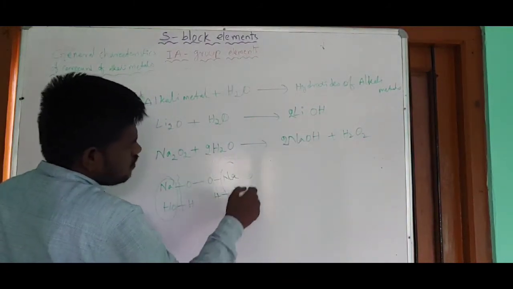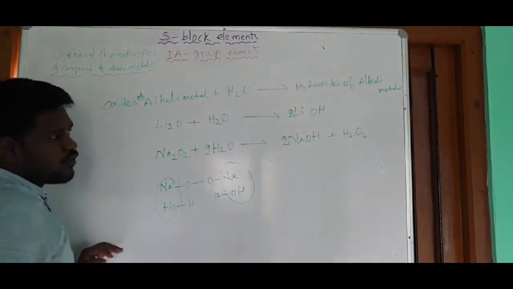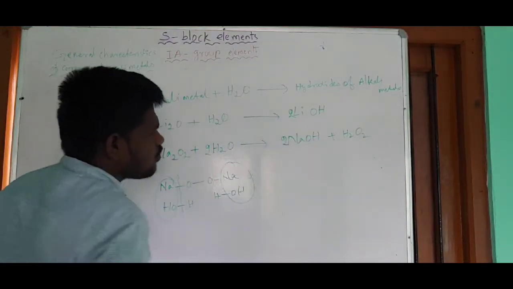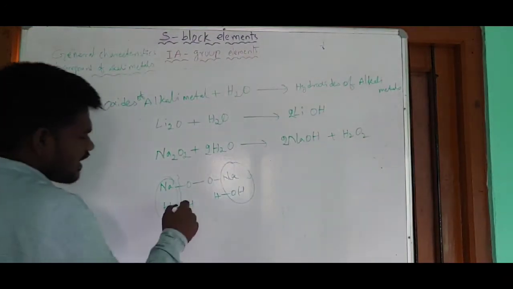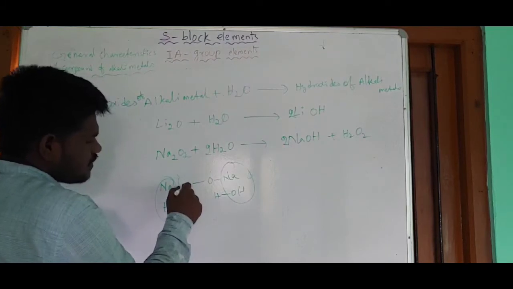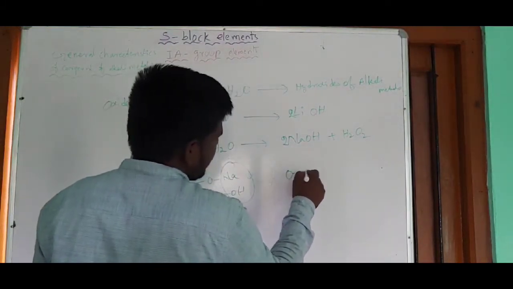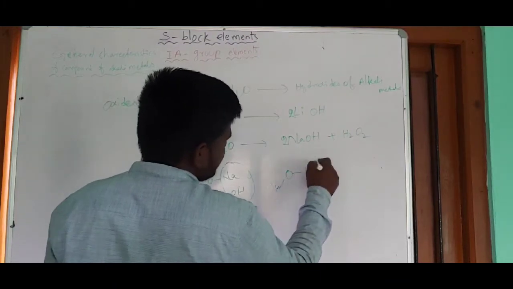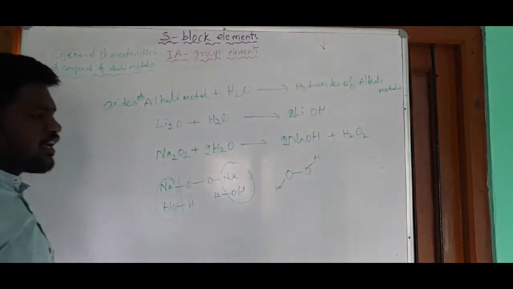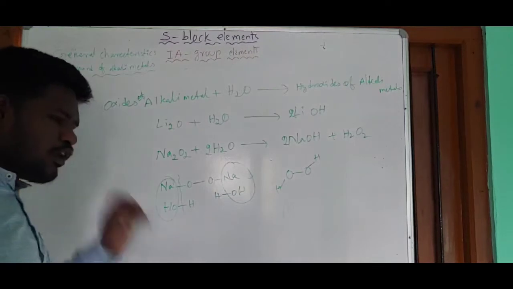Here also we get one more NaOH, so the total number of NaOH molecules is 2. And this hydrogen combines with O, and this hydrogen combines with O, and gives hydrogen peroxide, H2O2. You get only one H2O2 molecule.